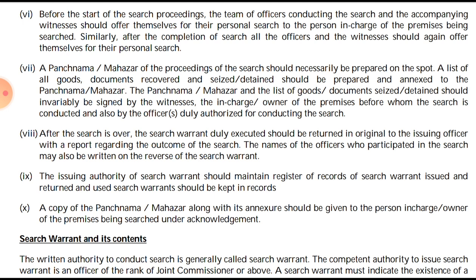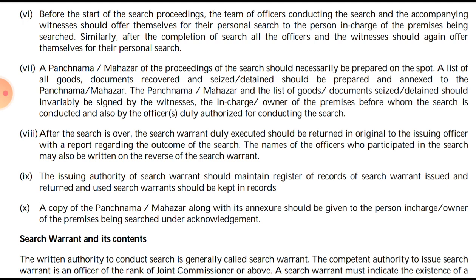The Panchnama Mahazar and the list of the goods: the Panchnama should be prepared on the spot, and the list of the goods and documents seized should also be attached. These two things, the Panchnama Mahazar and the list of the goods seized, should invariably be signed by the witnesses, the person in charge, the owner of the premises before whom the search is conducted, and also by the officer duly authorized for conducting the search.